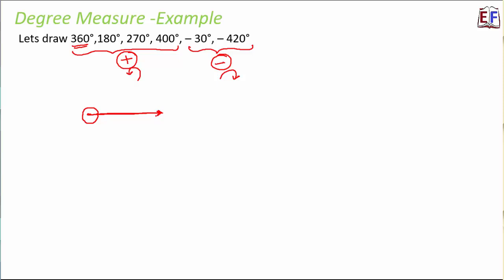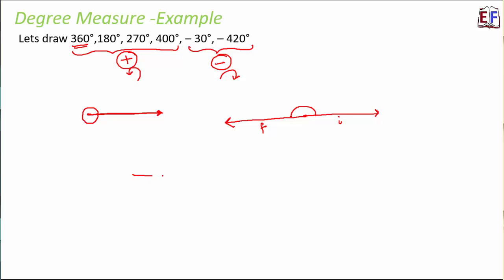Yeah. Now let's talk about the next one, that is 180 degree. So let us suppose this is the initial ray. So it starts about this point like this. So half of 360 degree, that means half a rotation. So therefore after rotating by 180 degree, it will be like just on the opposite side. So this is the initial ray and this one is the final ray. They are exactly opposite to each other in direction.